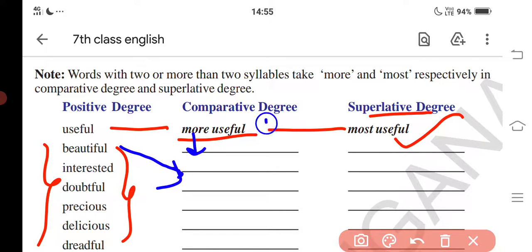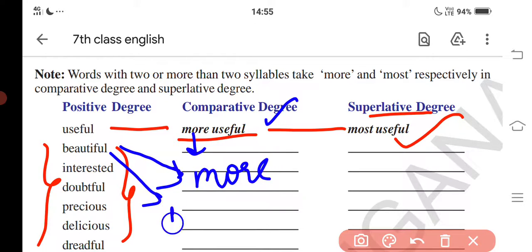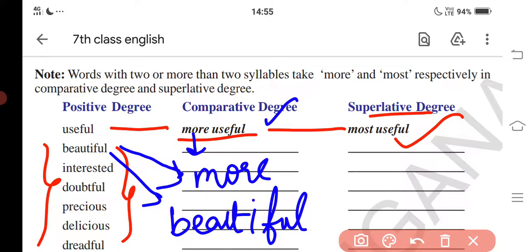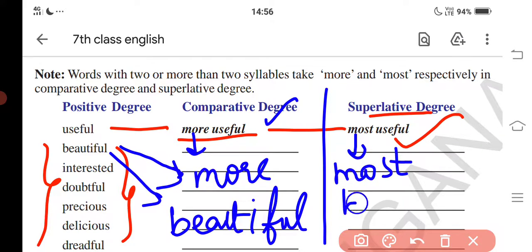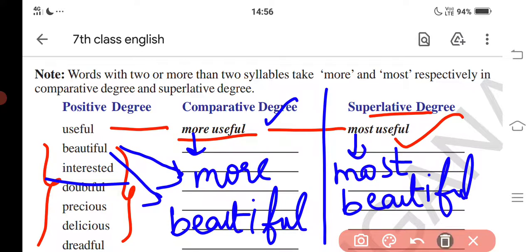For the comparative, more will be added. So the word beautiful, more beautiful. Next, for the superlative degree, most will be added: most beautiful. Next word, interested.